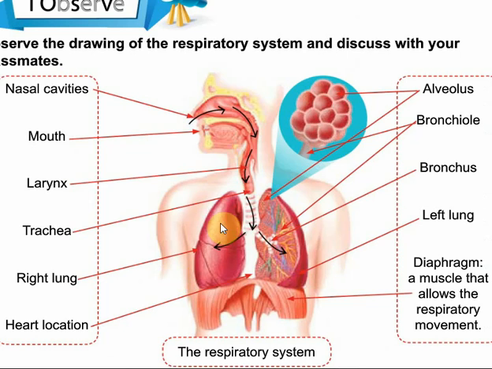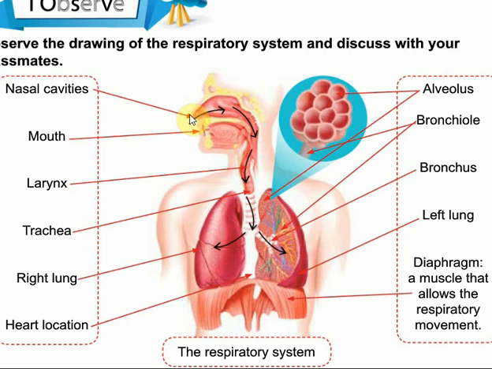This is the respiratory system. Here are the organs of the respiratory system. We have nasal cavities, mouth, larynx, trachea, right lung, and this is the left lung. Here is the heart location between the two lungs, and this is the diaphragm. Let's start with the nasal cavities.